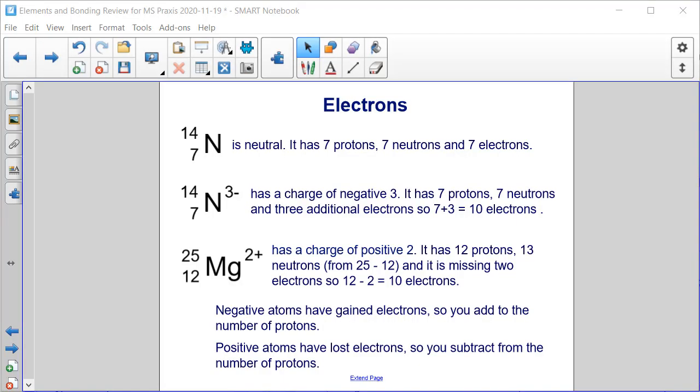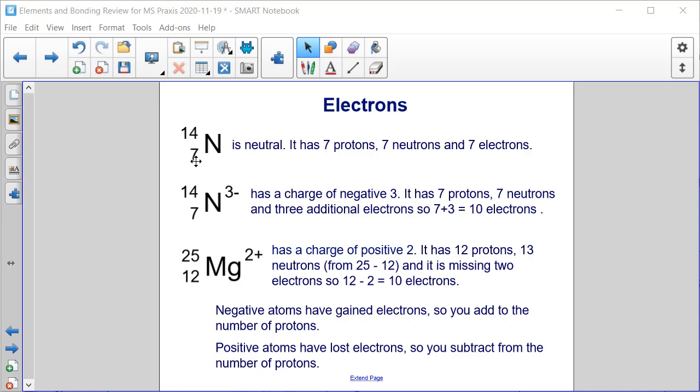All right, so let's look more closely at how this charge works. In my experience, this is the part that trips students up the most. So if we look at this first element symbol for nitrogen, this is neutral. We don't see any charge here. We know that this 7 means that it has 7 protons.